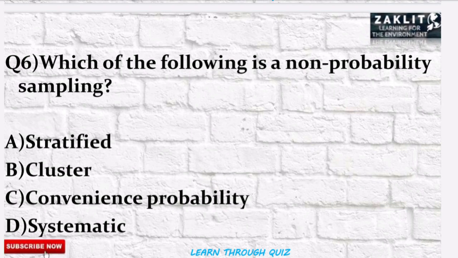The sixth question was, which of the following is a non-probability sampling technique? So here the correct option will be option number C, the convenience sampling. Here the name has the word probability, but it is actually a non-probability sampling. So the correct option will be option number C. Let's move to the seventh question.